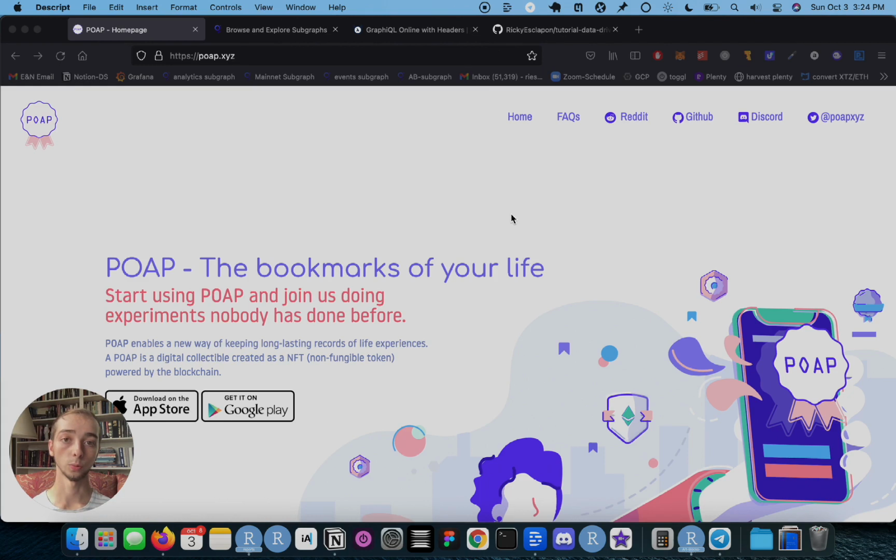We're just going to show the user their most recently collected POAPs as soon as they enter our parcel. And although that's not going to be the most interesting application in the world, it will give you the tools that you need to apply the same framework and line of thinking to any problem that you can think of really relating to data on the blockchain.